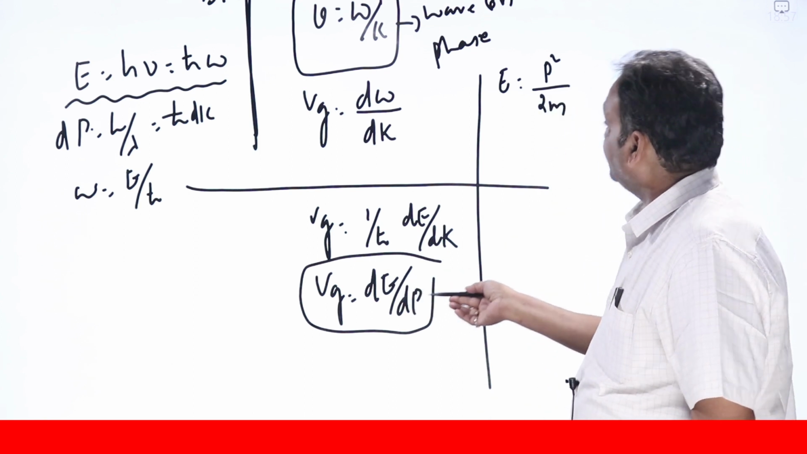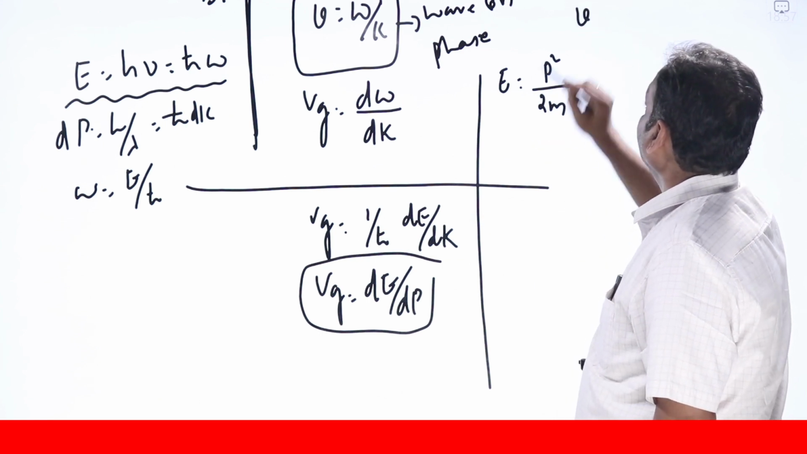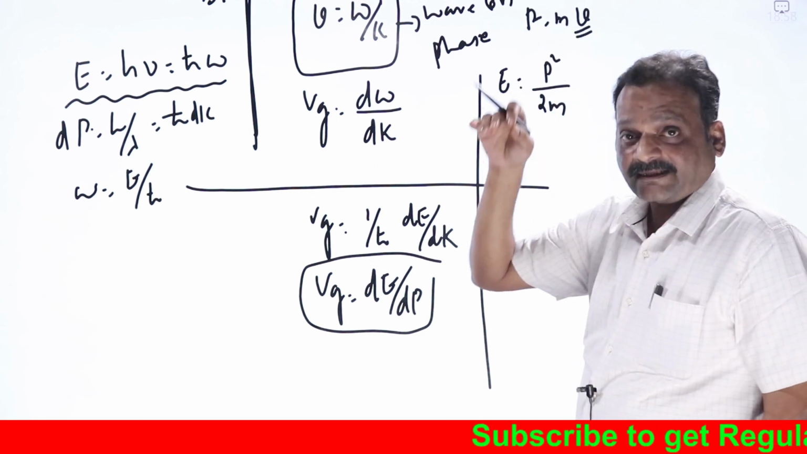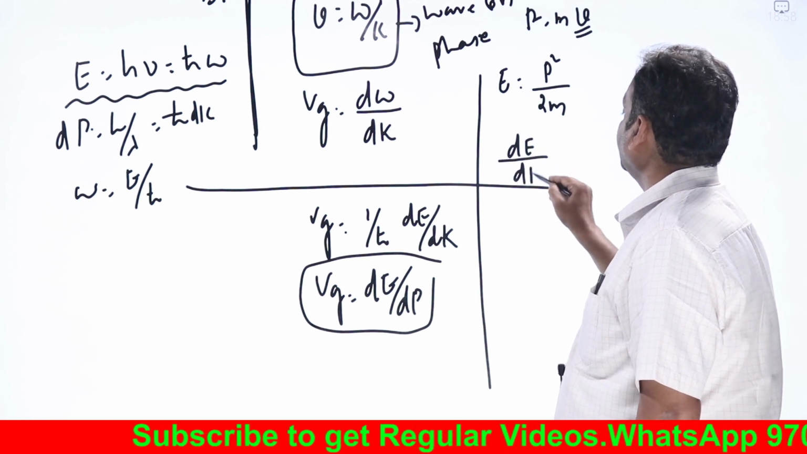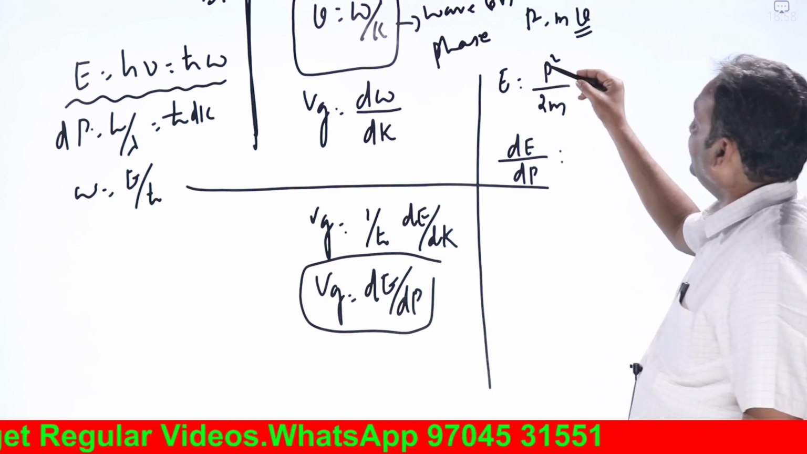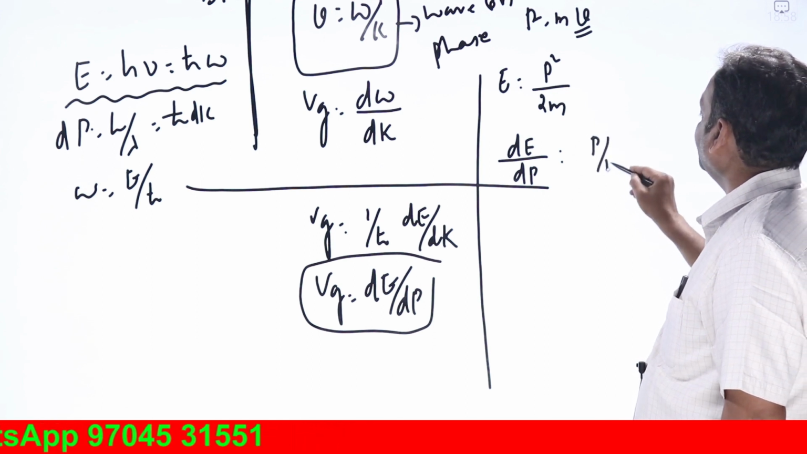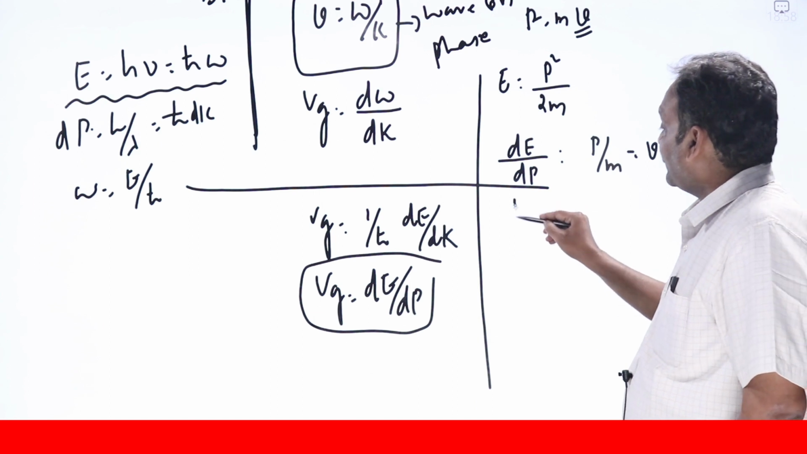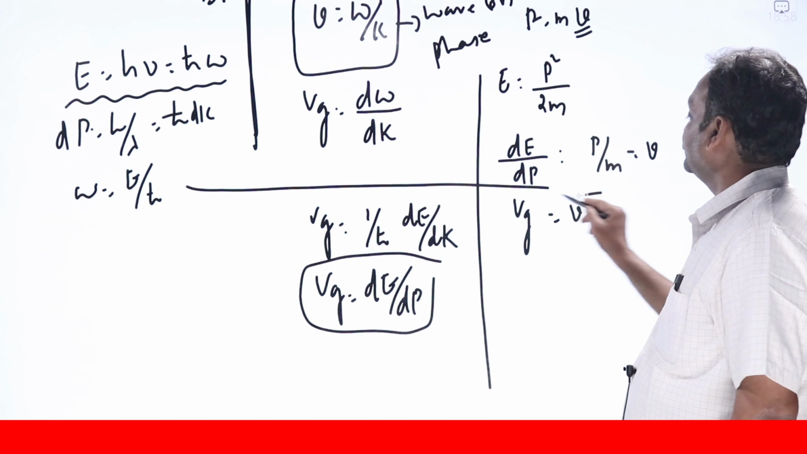Now the group velocity is dE/dp. What is the velocity with which the particle is moving? p = mv, where v is the velocity with which the particle is moving. So if I differentiate to get the group velocity, dE/dp = d/dp of p²/2m = 2p/2m, nothing but p/m. What is p/m? Nothing but the particle velocity. So for a particle, according to de Broglie, the group velocity is always equal to the particle velocity.